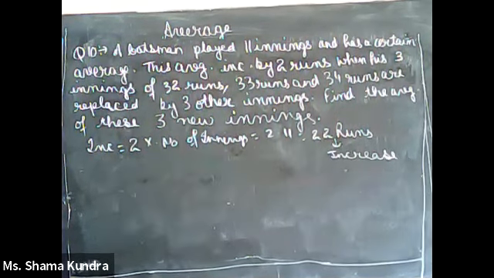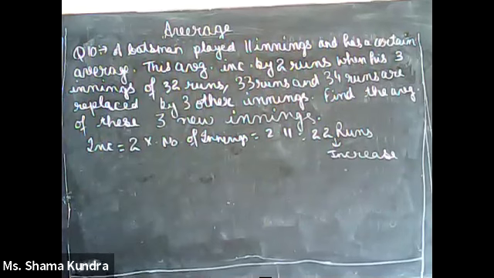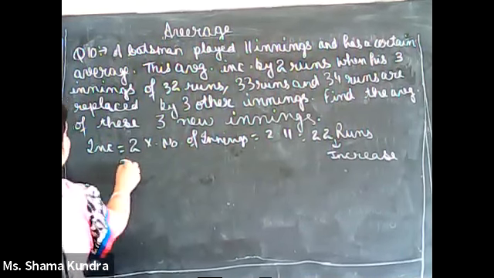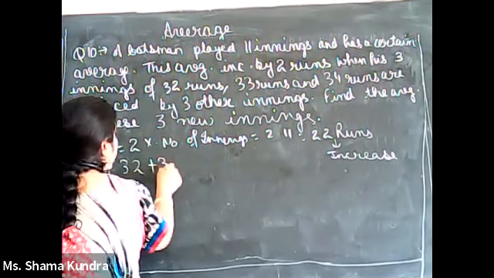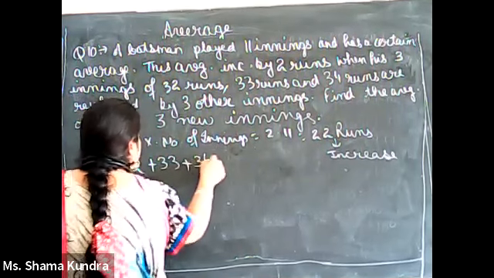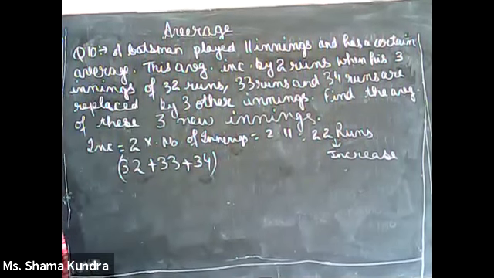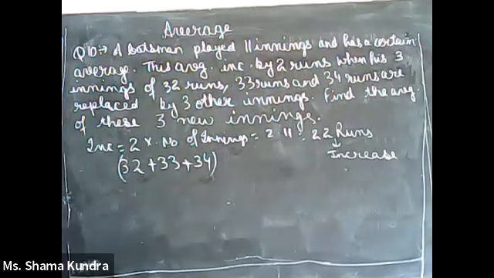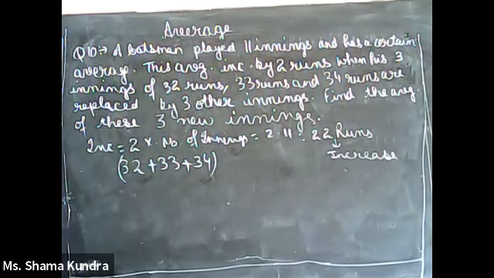How much is the old innings score? Old innings score is 32 plus 33 plus 34, plus the increase, that is 22 runs.